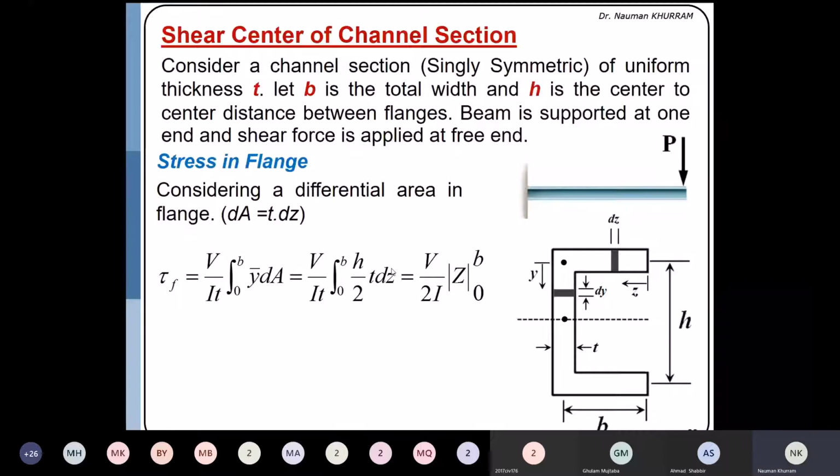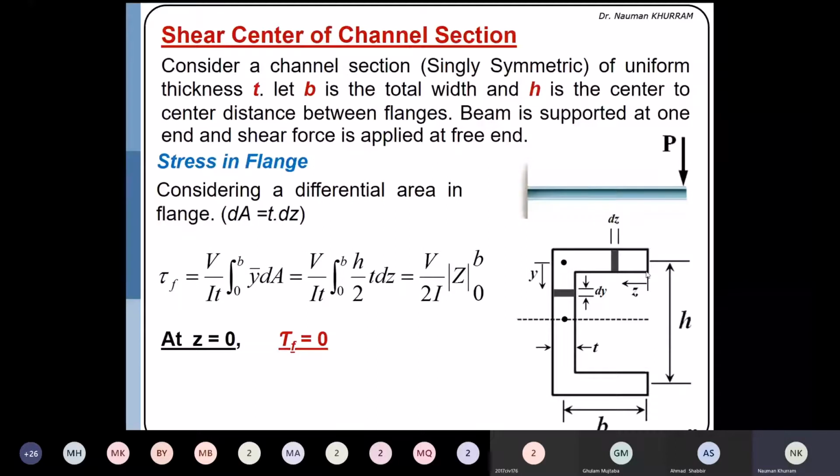Okay, next, if I want to determine the stress at the free end tip, z is equal to 0 because z is starting from here. If I substitute the z value equal to 0, this means that the shear stress at the free end tip is equal to 0, which is also proved. This means that the shear stress or shear flow is 0 at the free end tip. Why? Because no area is available on the one side, which is the right side of this tip.